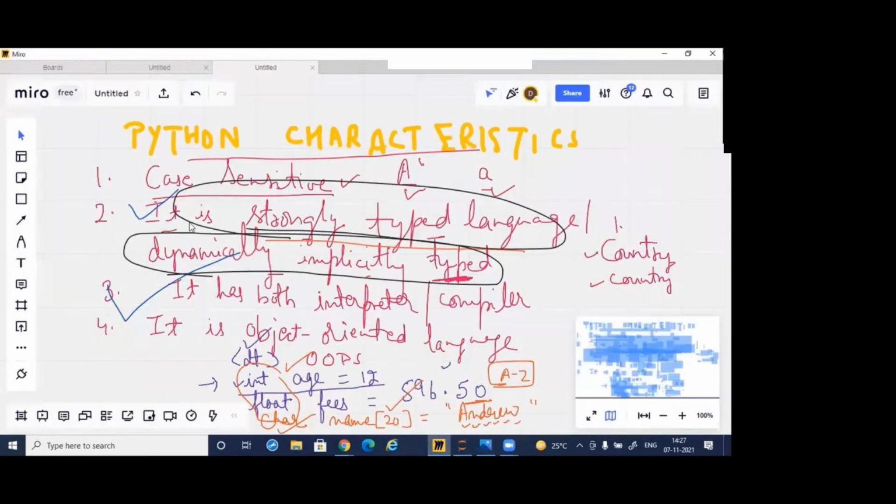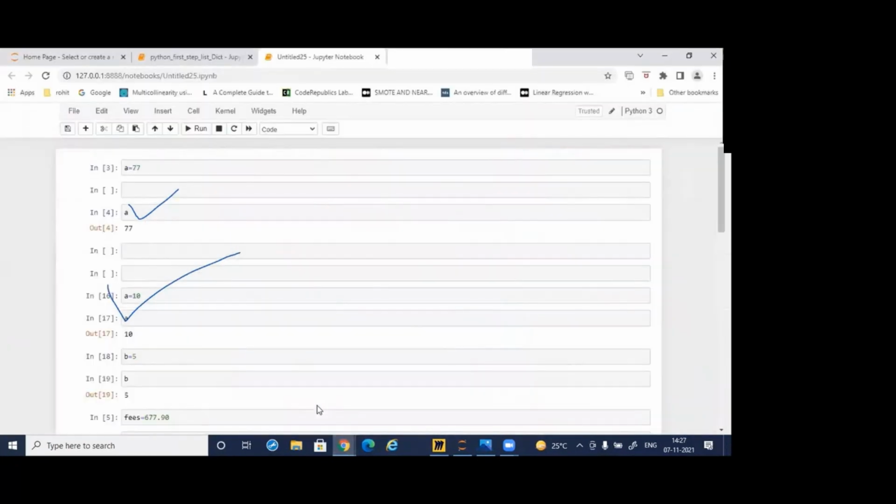Because of the words I had mentioned, it is strongly typed, dynamically, implicitly typed. It means Python does not require any data type. It is very intelligent. So Python is a very intelligent, speedy, strongly typed language. As soon as I'm writing the variable name and the value, automatically Python will understand that it is an integer data type.